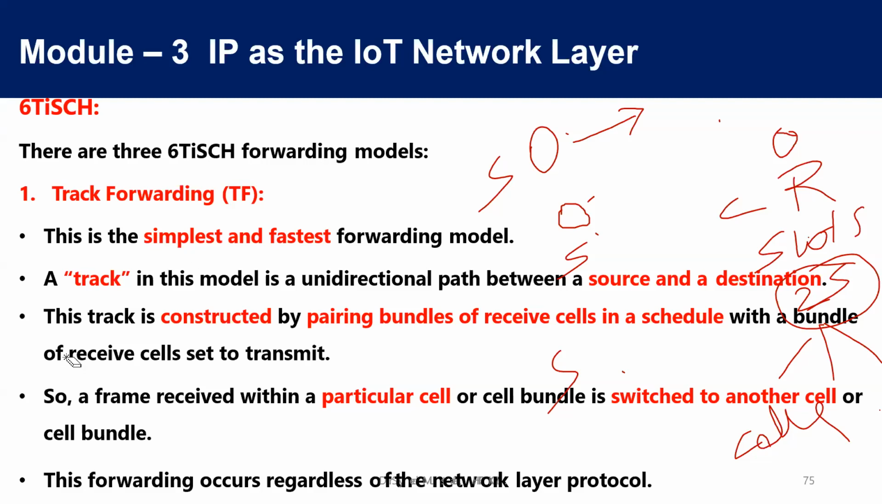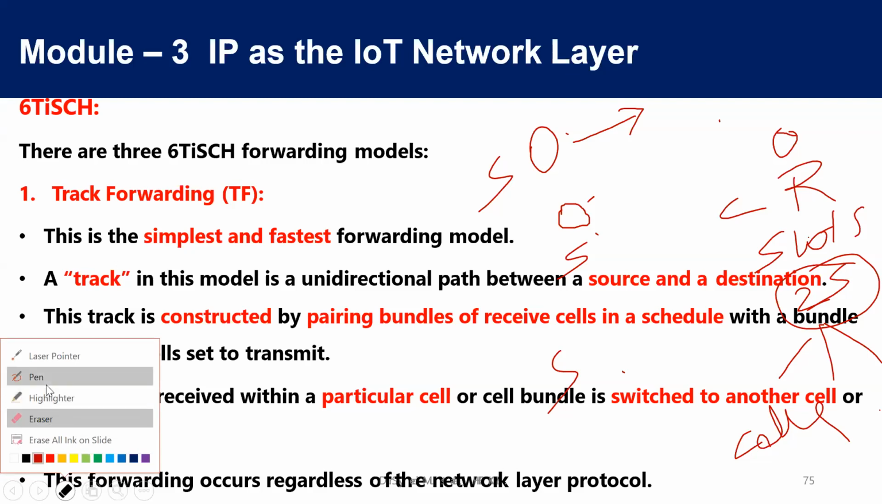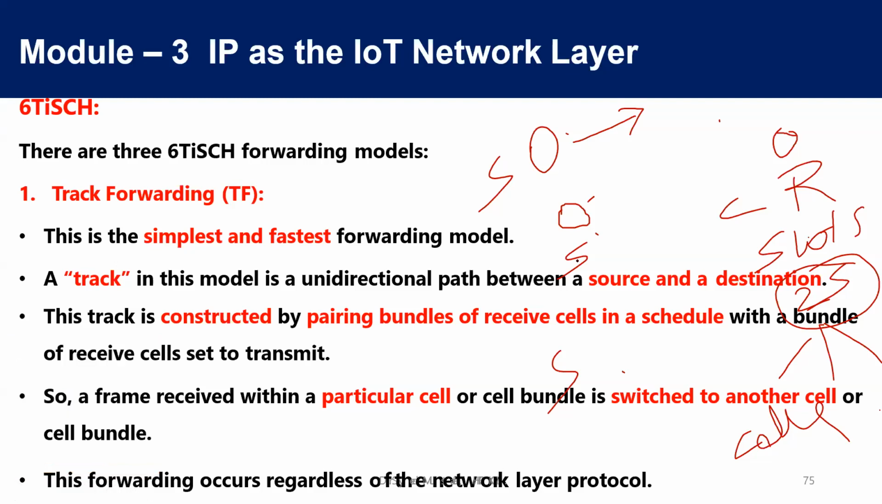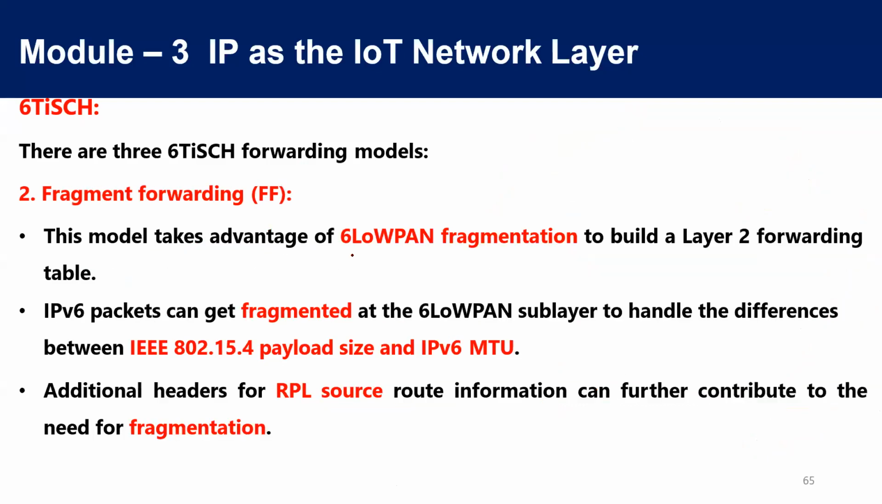We call this track forwarding. The other two techniques are between only one sender and one receiver. Only this technique is between multiple senders and one receiver. All the incoming cells will be bundled and the data will be transmitted. This is track forwarding. Because of this, many people can send the data simultaneously, and as a result of this, we can achieve faster data transmission.